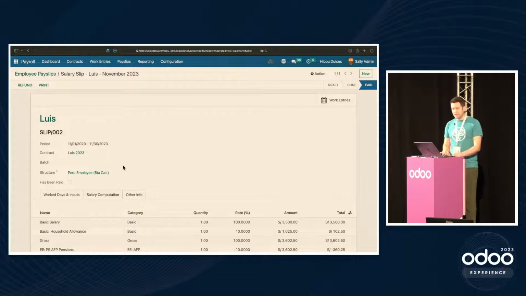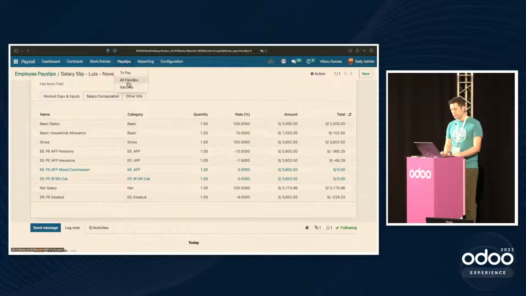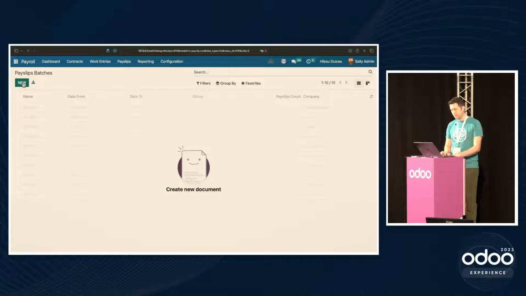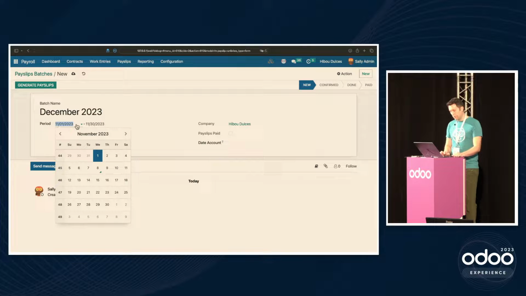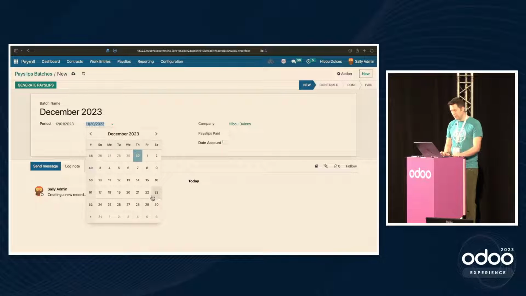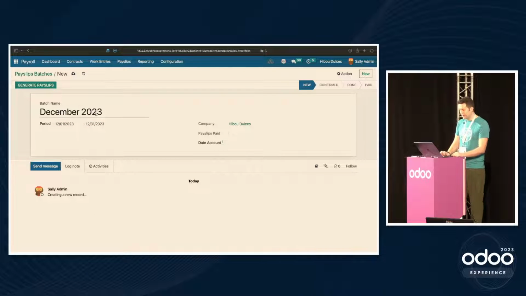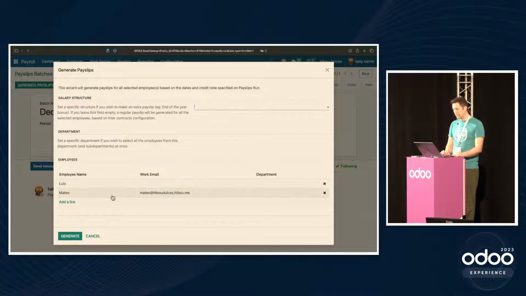So now that we've seen a single payslip, let's go back and get those batches. So we'll go to batches this time, hit new. We'll say December. And we will pick the date range properly. It's not a range picker. All right, so we'll push this generate payslips button and we'll get our couple of employees here.